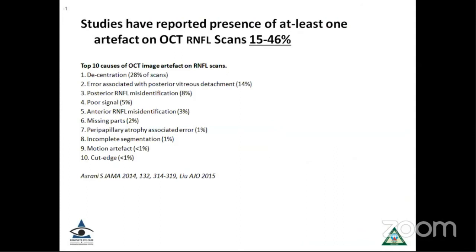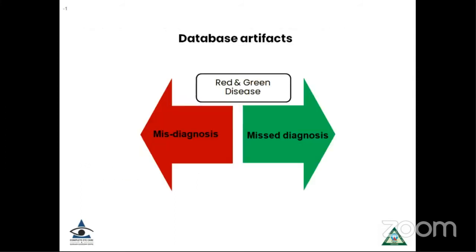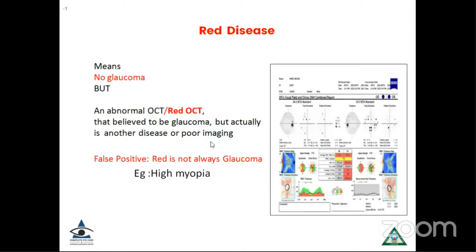As Dr. Gunjan very clearly mentioned, there are a lot of artifacts one can encounter in the OCT scans, and almost one third of OCT scans can have some artifact, which we have to be careful about. Now, these artifacts could either be in the form of a red disease, which means a misdiagnosis or a false positive, or it could be a green disease. Red disease means the patient does not have glaucoma, but the OCT looks red on the printout.